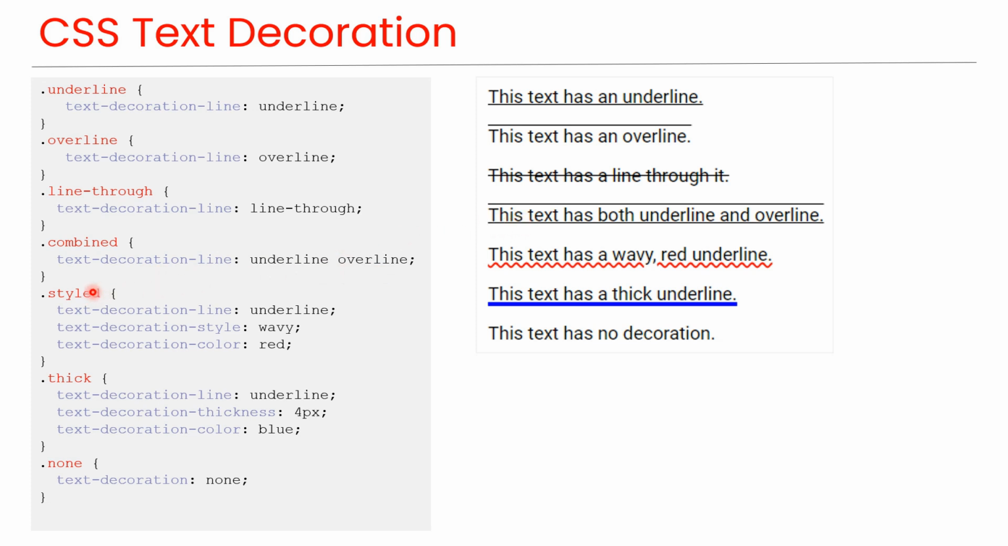Styled. This class applies a wavy, red underline to the text by using the values underline, wavy, and red in the text-decoration-line, style, and color properties respectively, as you can see in this preview. Thick. This class applies a thick, blue underline to the text by using the text-decoration-thickness and the text-decoration-color property, as you can see in this preview. None. This class removes the decoration from the text by using the value none in the text-decoration property, as you can see in this preview.